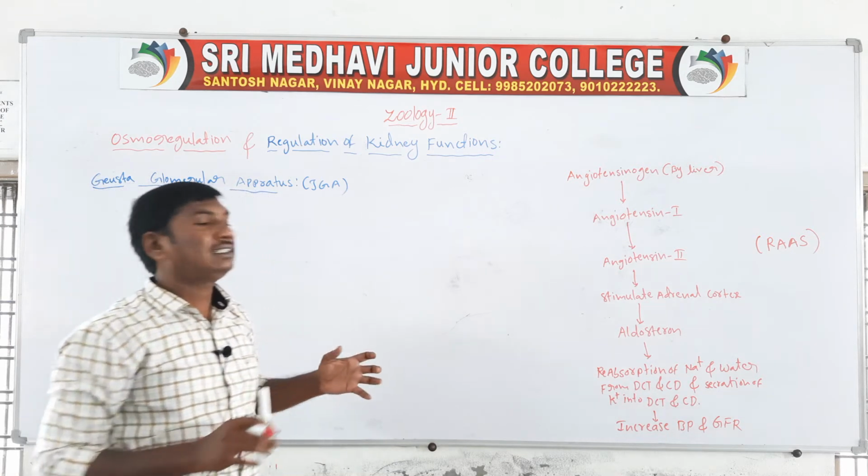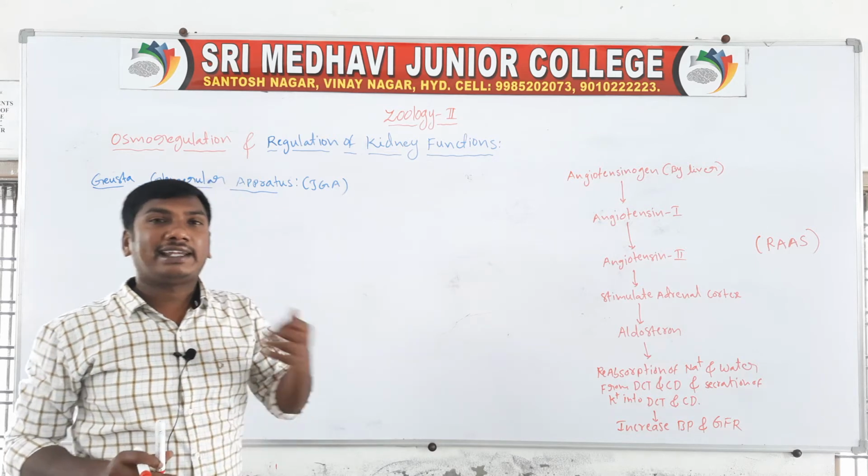The juxtaglomerular apparatus functions in the regulation of kidney function.